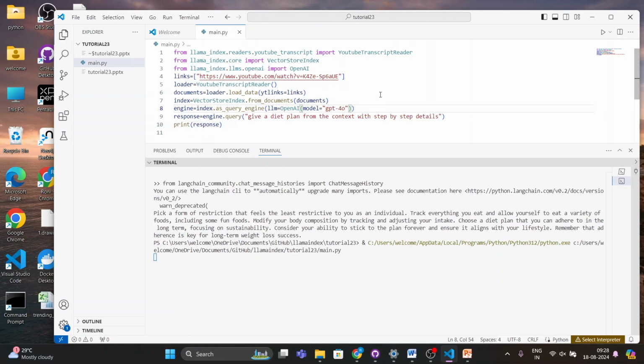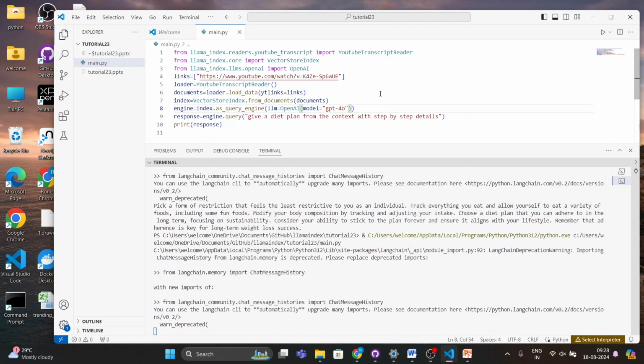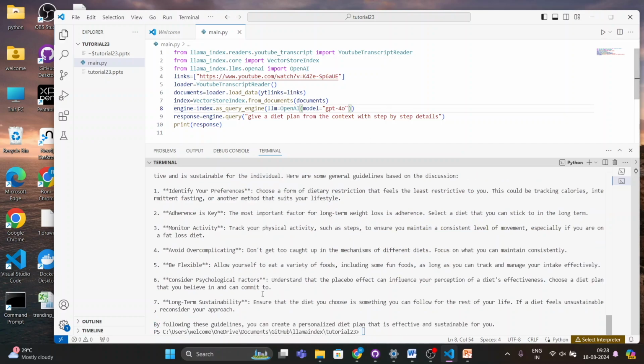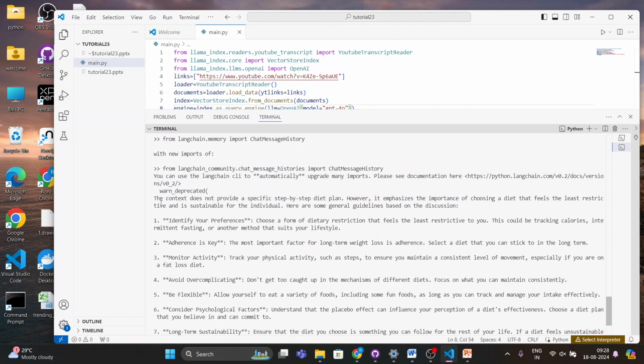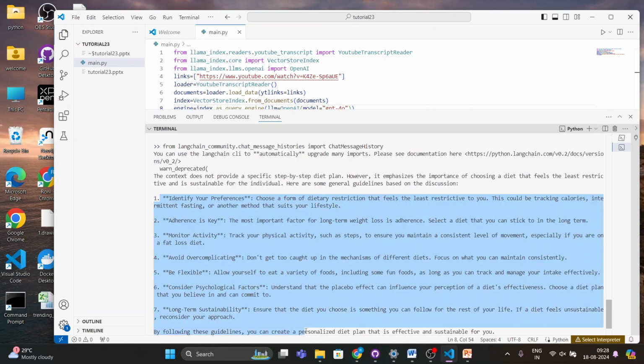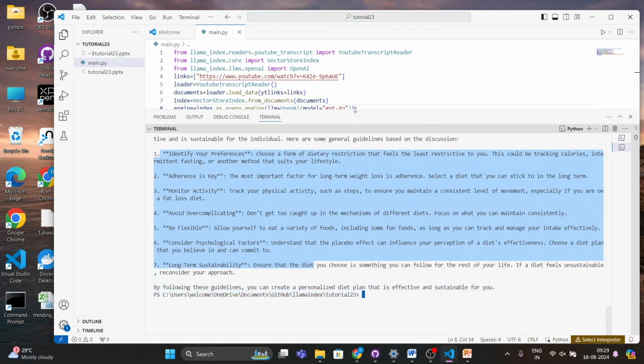Hopefully this should work, because here we are using this GPT-4 Omni model, and this should give me a little bit better answer. At least that is what I can expect. Yep, right. So see, that is the power of LLM. Yep. See, right, this is super cool, right?